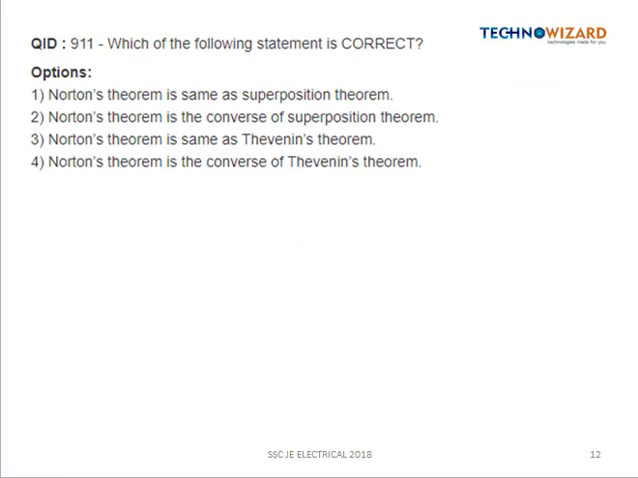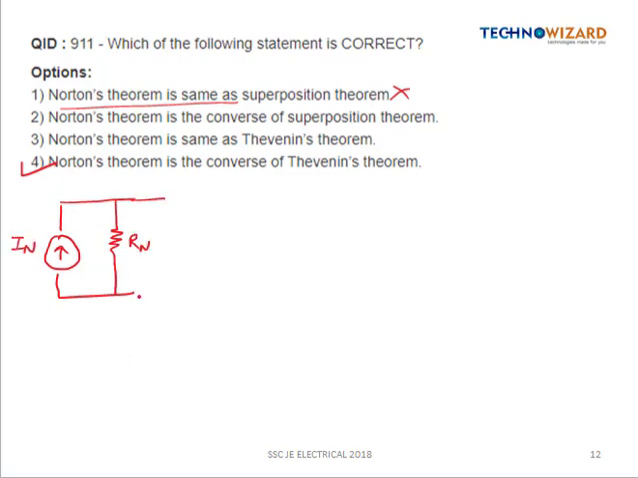which of the following statement is correct? Norton theorem is same as the superposition theorem. This is wrong. Norton theorem is the converse of the Thevenin theorem because they both are dual of each other. Because we know that the Norton theorem is represented like this. Here we have a current source which is connected in parallel with the Norton resistance. So this is Norton current source IN, and which is connected in parallel with the Norton resistance.